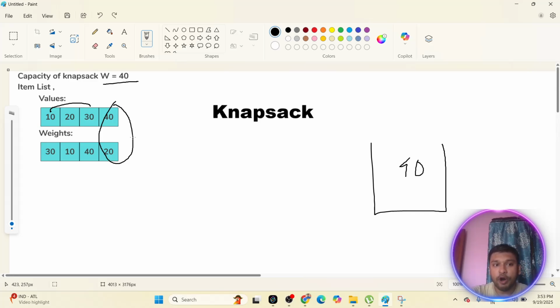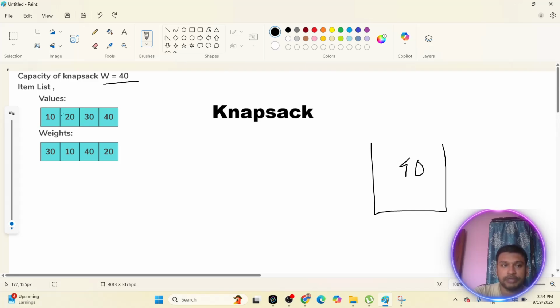Now all the solutions cannot be feasible solutions. Why? Because let's suppose if you take 30 and 20, these two values, then the weight is 40 plus 10, means 50, but the maximum weight given is 40. So that will not be a feasible solution. So you have to choose solutions which are feasible, and from those feasible solutions you have to find out the optimal solution which has the maximum value. Okay, now how will you solve that problem?